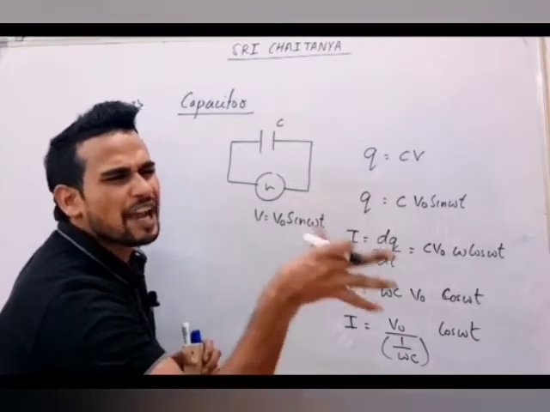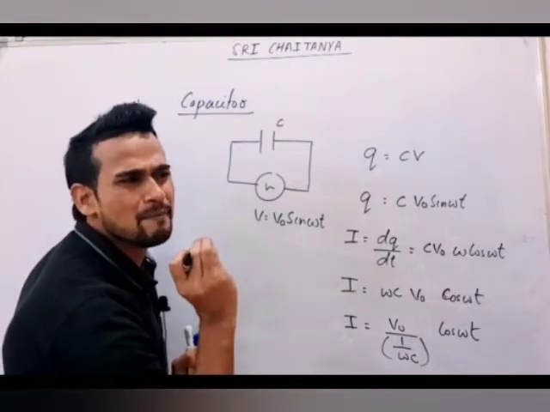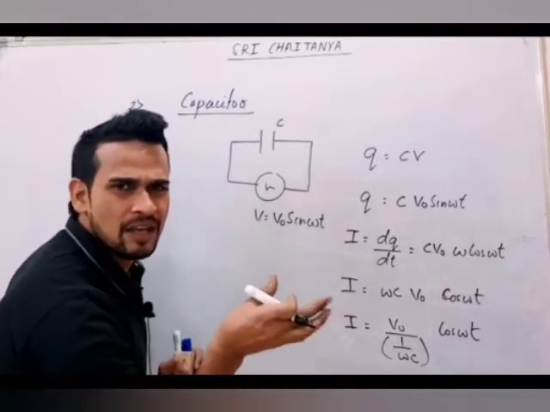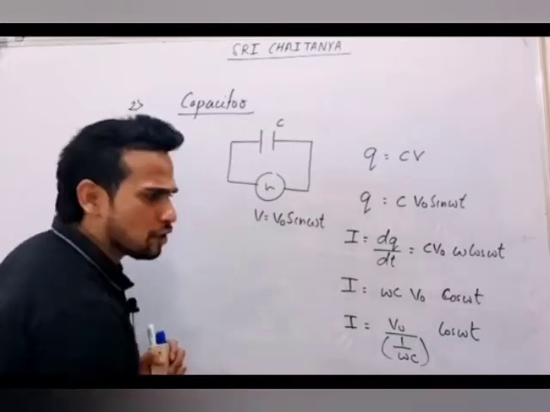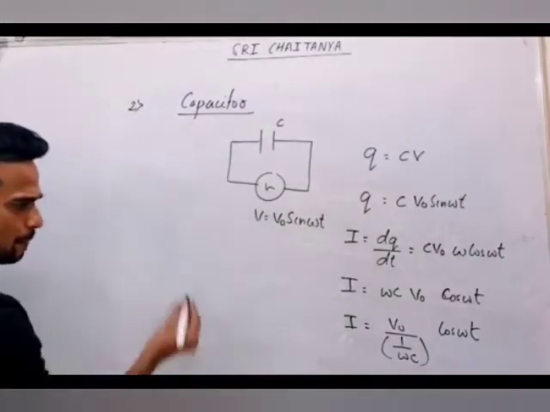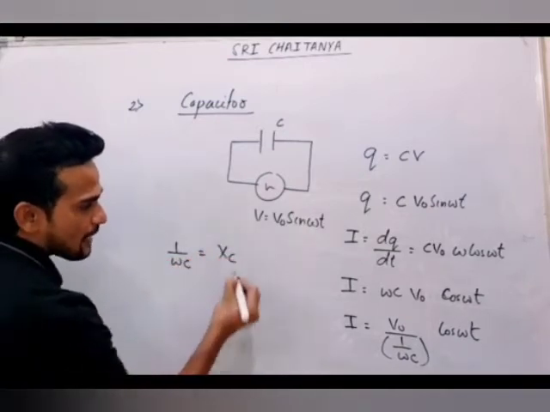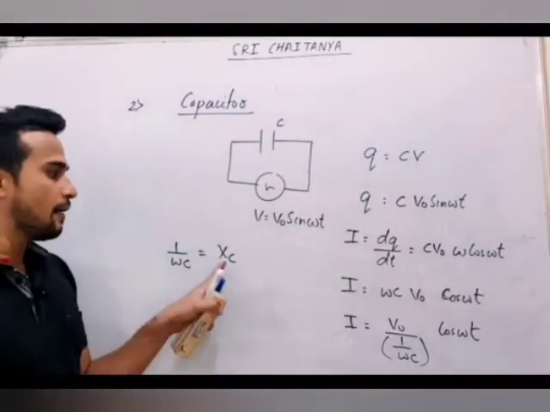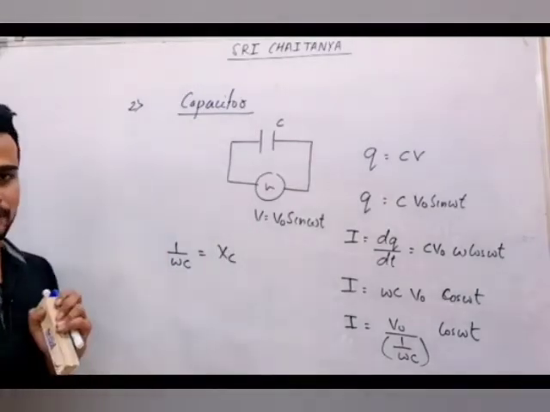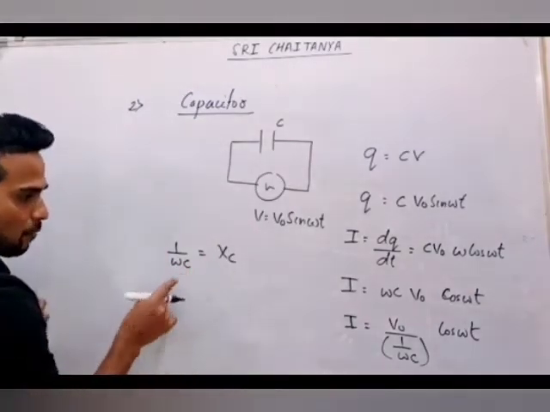It is just reaction. When you are applying AC to a capacitor, it is reacting to it. So this 1 by omega C is known as XC, reactance of capacitor. So XC will be 1 by omega C.